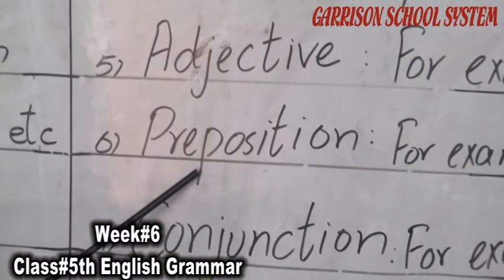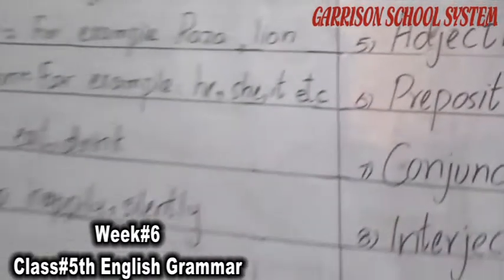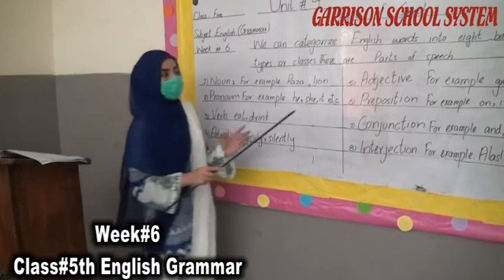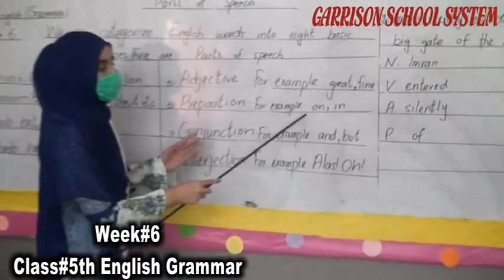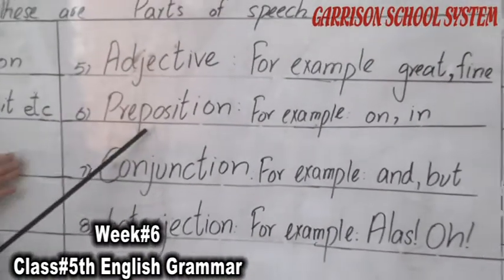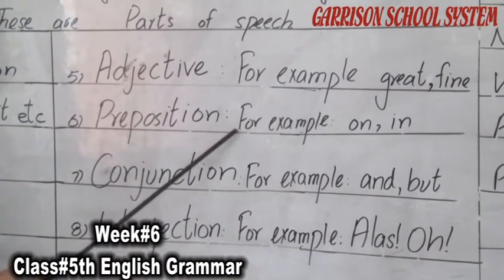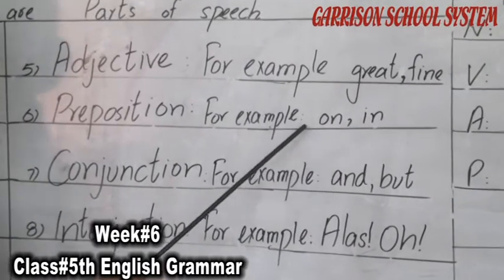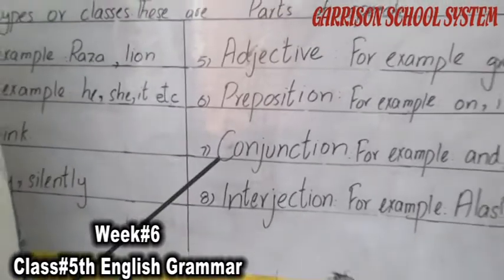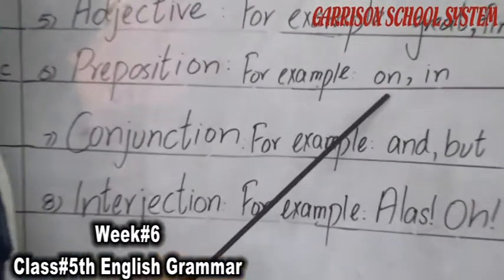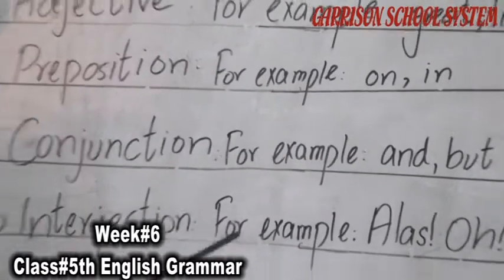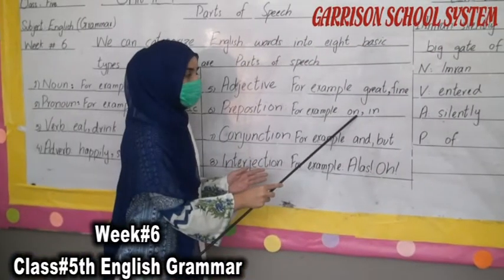Number 6, preposition. We use some words to connect the sentence, with the help of these small words of one or two letters. This is called the preposition. For example, on, in. We use the preposition in the sentence to make sense. For example, the cup is on the table. This sentence tells us the cup is on the table, etc.